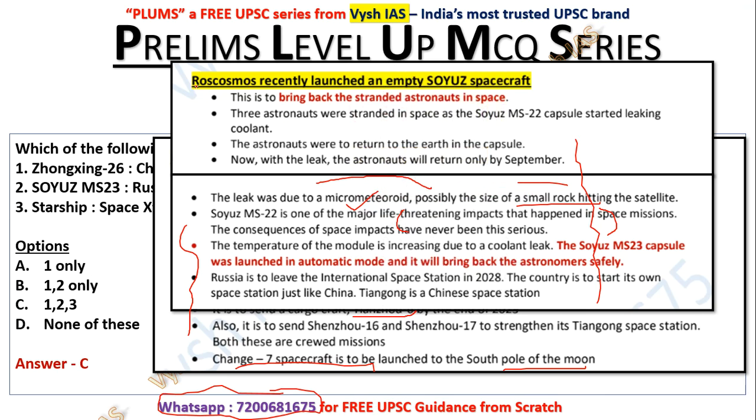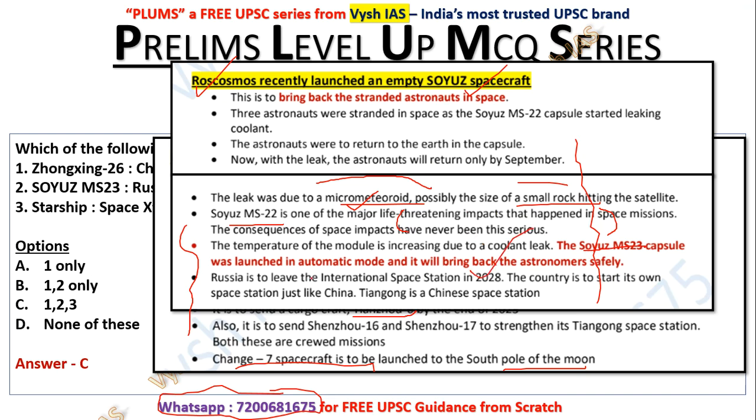Then Roscosmos, that is Russia's space agency, launched an empty Soyuz spacecraft. Soyuz MS-22 was sent for something, and some rock or micrometeorite hit the satellite, and some astronauts are now stranded in space. So to bring them back, they have sent this Soyuz MS-23, which will bring them back safely.